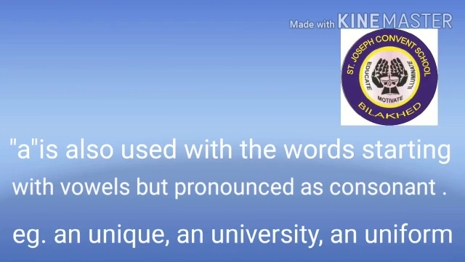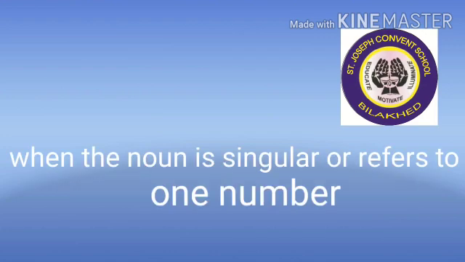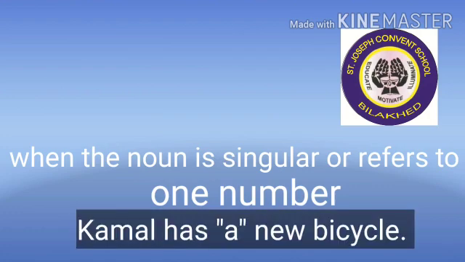Okay, so now let us understand where we are using the indefinite articles. Again, there are some more uses of indefinite articles, so let us see that one by one. See, when we are referring to one number only, when we are talking about one noun only, that time also we are using the indefinite article. For example, Kamal has a new bicycle. So here new bicycle is a singular noun, so we have used a with that.